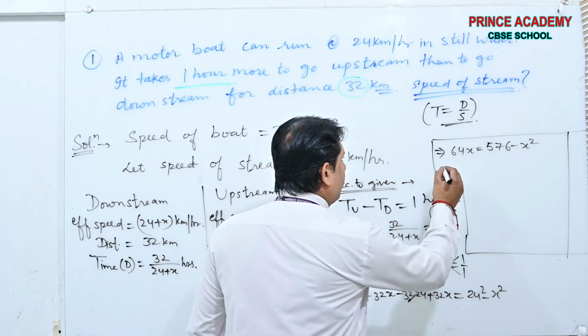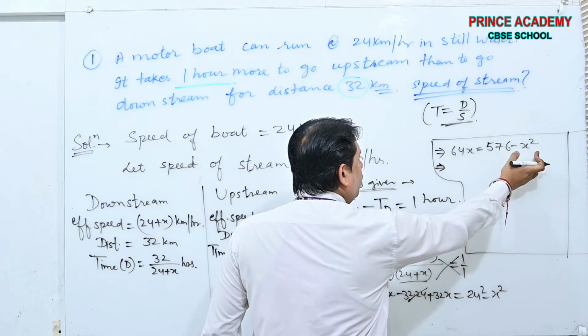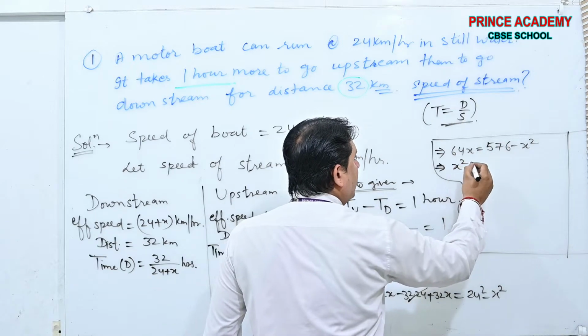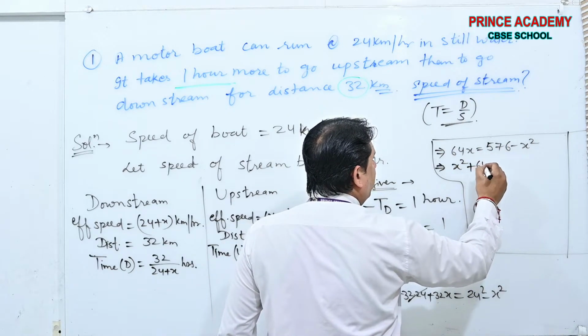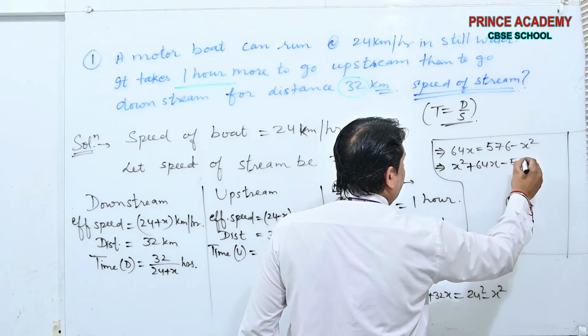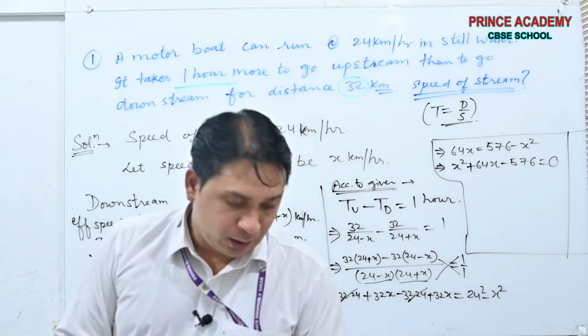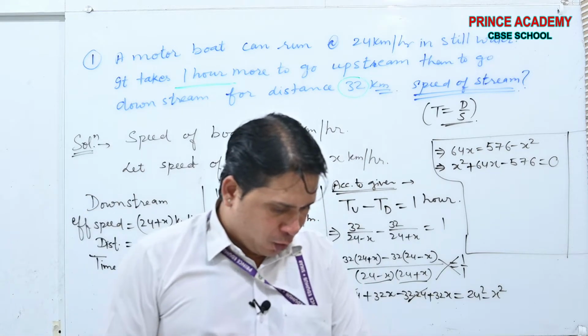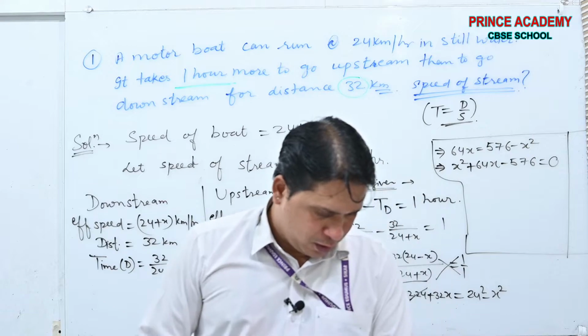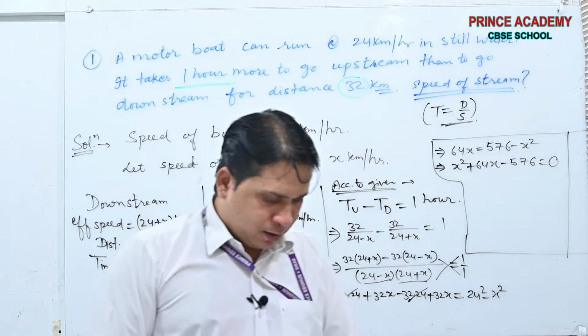Done. Now see, these two shift this side: x square plus 64x minus 576 is equal to 0. This is the equation we got. Okay, yes or no? Yes or no beta?